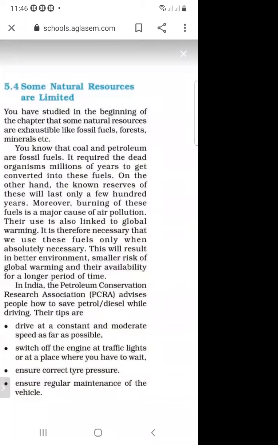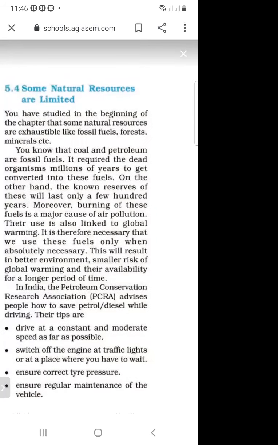We have studied in the beginning of the chapter that some natural resources are exhaustible. They are exhausted day by day, like fossil fuels, forests, and minerals.